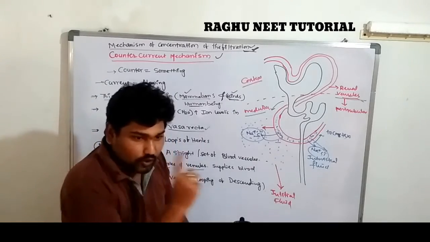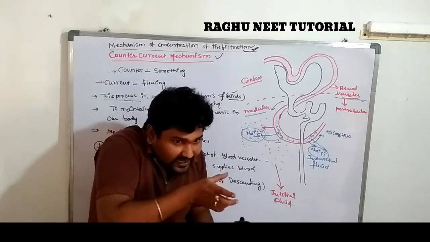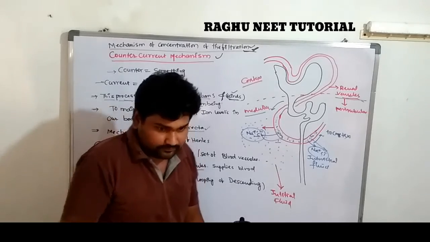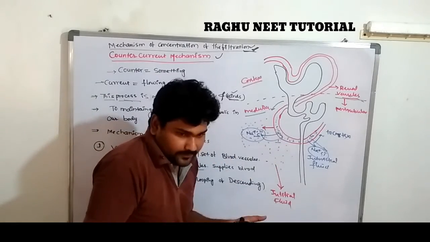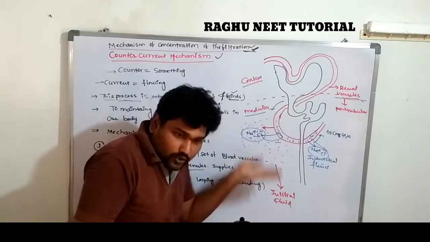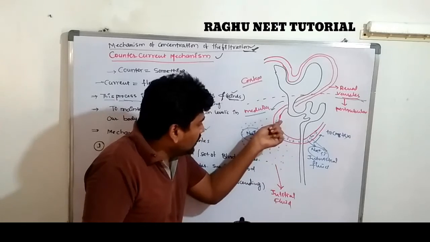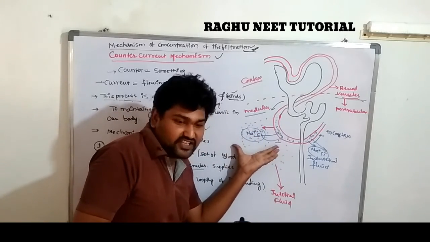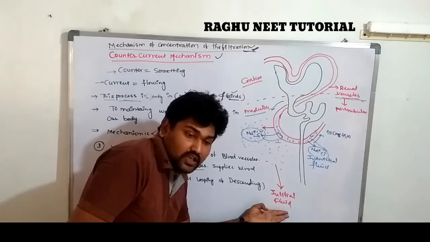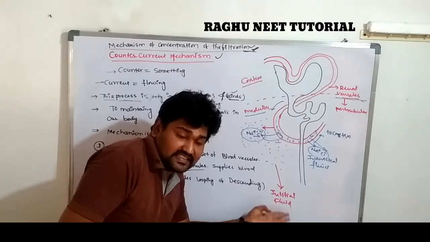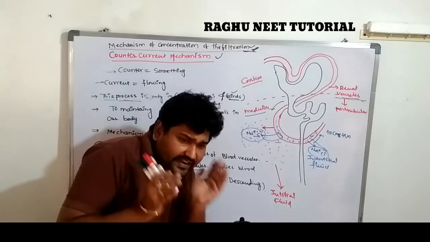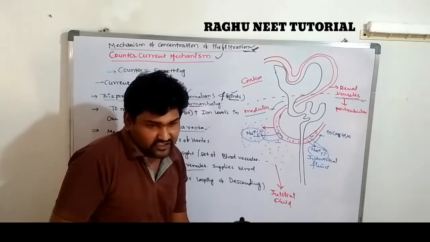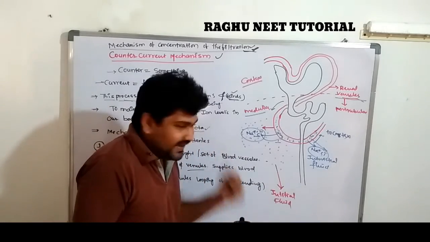When it descends towards the medulla, the medulla contains a space known as the interstitial space, which has a very excess amount of ions, sodium and chloride ions.